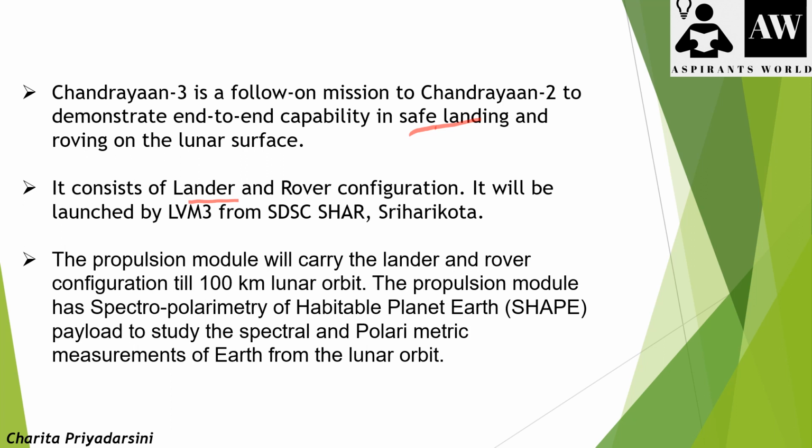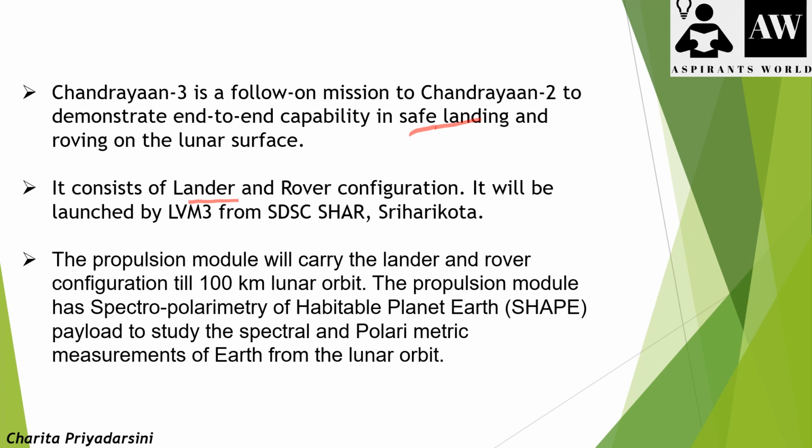It has both the lander and the rover and it will be launched by the LVM-3 from the Satish Dhawan Space Center, Sriharikota. The Chandrayaan 3 mission contains the propulsion module, which carries the lander and rover configuration, and it is expected to carry them up to the 100 km lunar orbit.